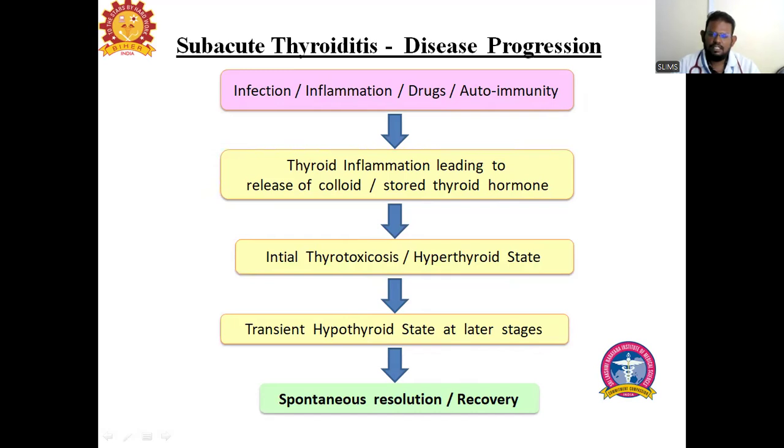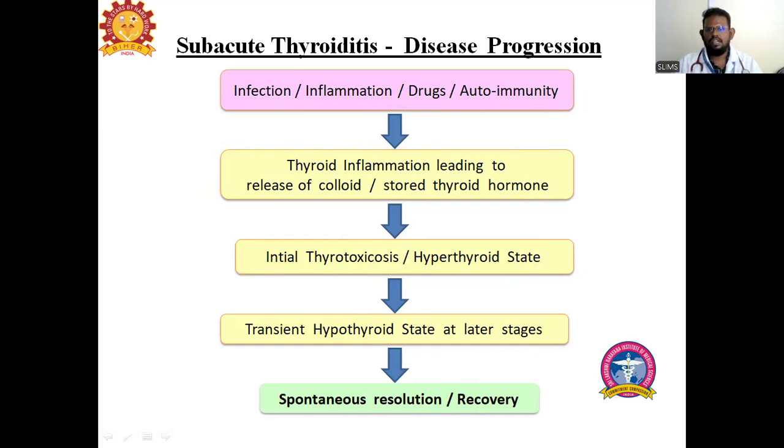Hyperthyroid or thyrotoxic state initially. Once the hormones in the bloodstream are depleted, the patient goes into a transient hypothyroid state. So initial hyperthyroid state followed by transient hypothyroid state. And later spontaneous recovery or resolution occurs.